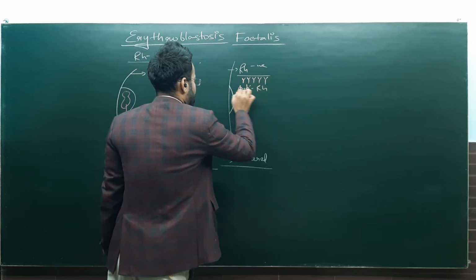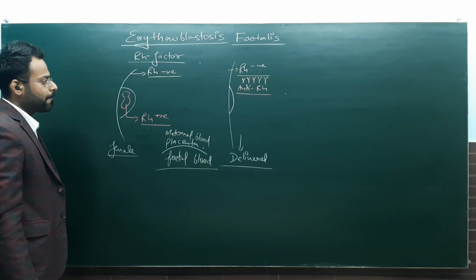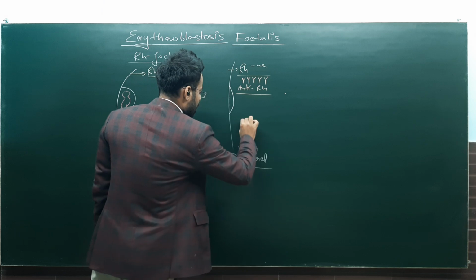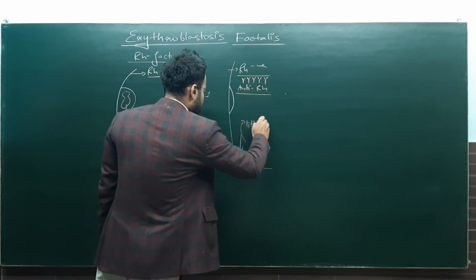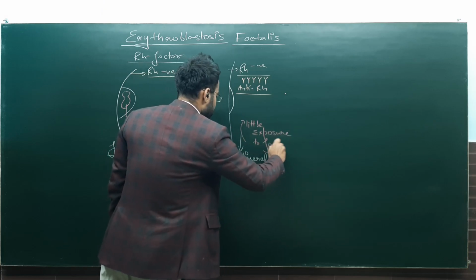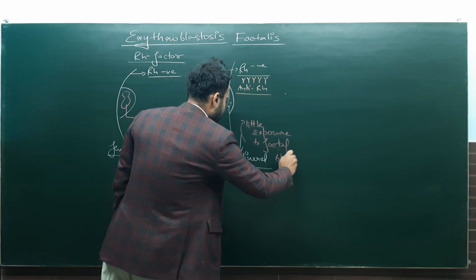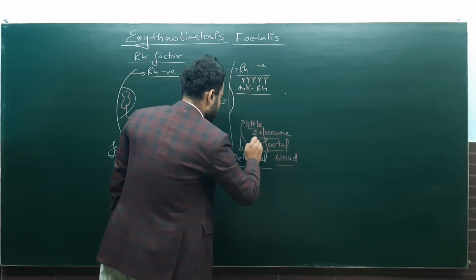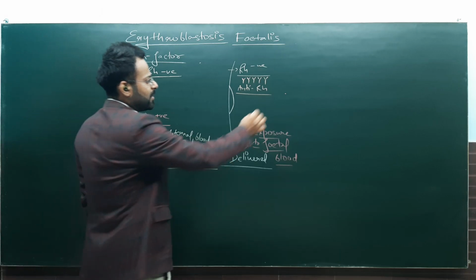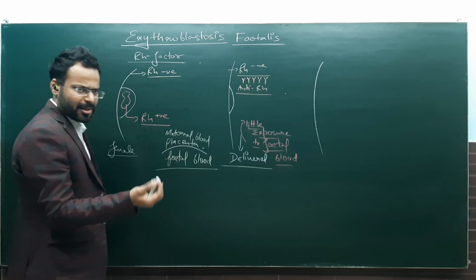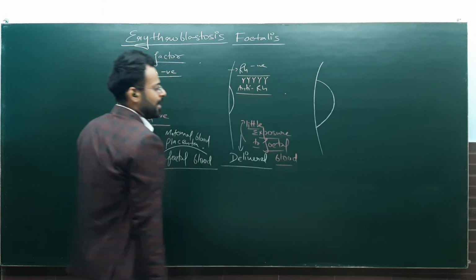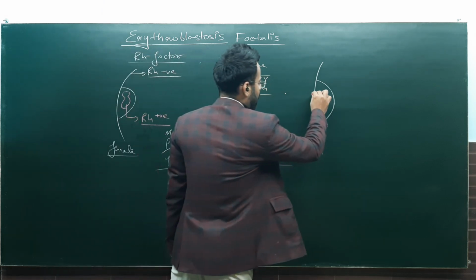What antibodies? Anti-Rh antibodies. Clear? And why have they come? Because of the little exposure to fetal blood. Okay? Fine? Okay. Now what will happen? Now what happens? There is another pregnancy by chance. We are just assuming it. There have been such cases. There is another pregnancy. And by chance again the fetus is Rh positive.